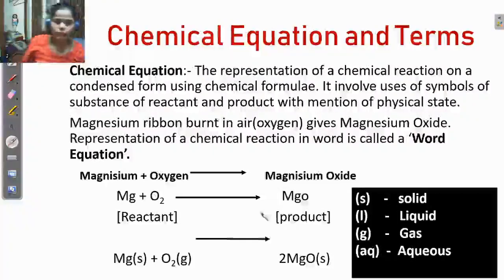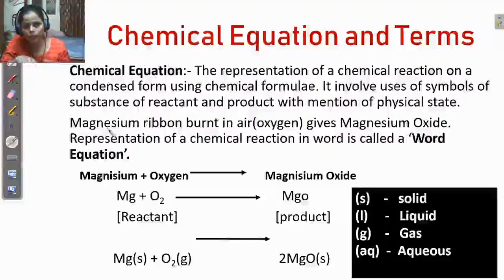Okay, so let's take an example. If we write the chemical equation in words, for example, the magnesium ribbon burned in the air, that means in oxygen, gives magnesium oxide. That is your activity.